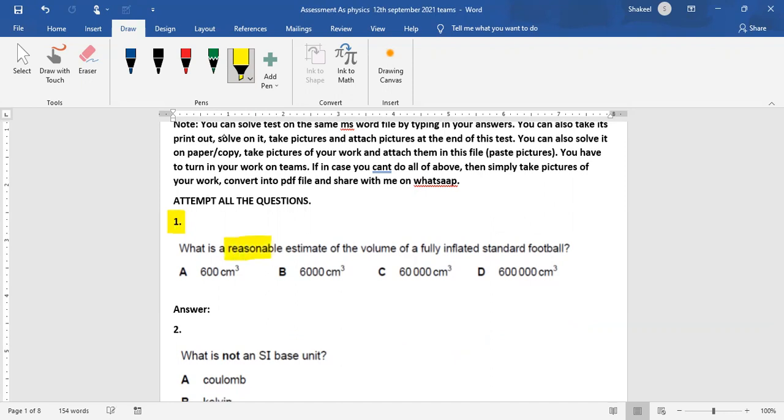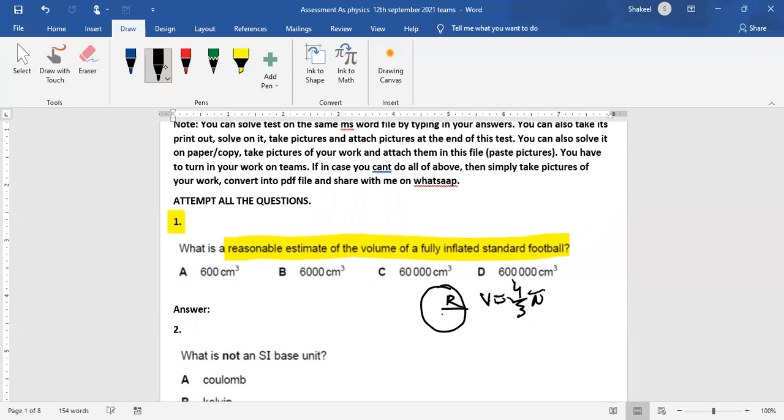So the first one is, what is a reasonable estimate of the volume of a fully inflated football? You know that a football is in the shape of a sphere, and the volume of a sphere is 4/3 πr³. So you put in the value of the radius. You have to estimate that the radius of a football is around 10 to 15 centimeters. You can use any of these values in place of r and work out the answer, and the answer is B.